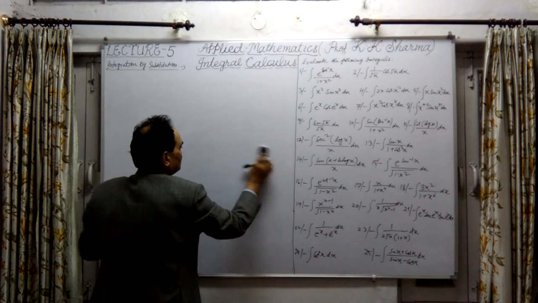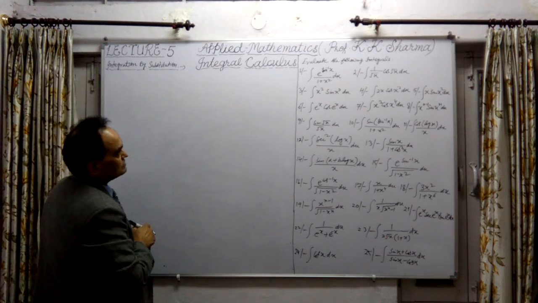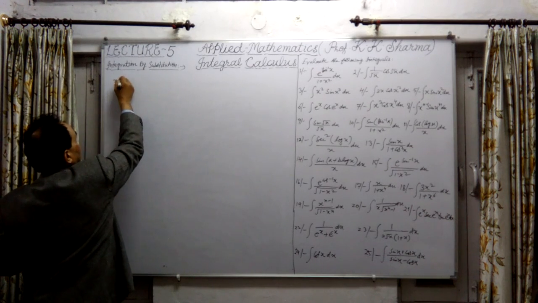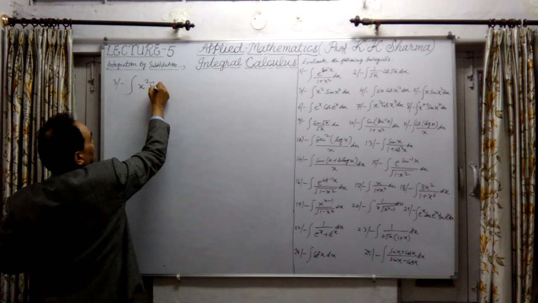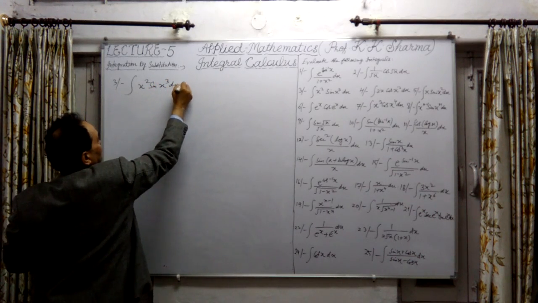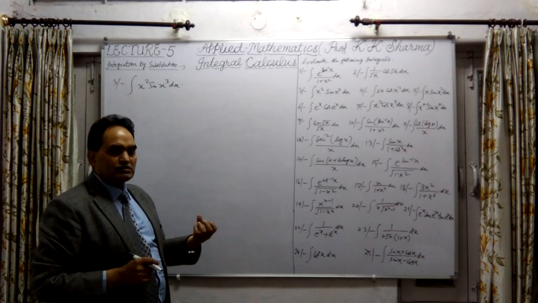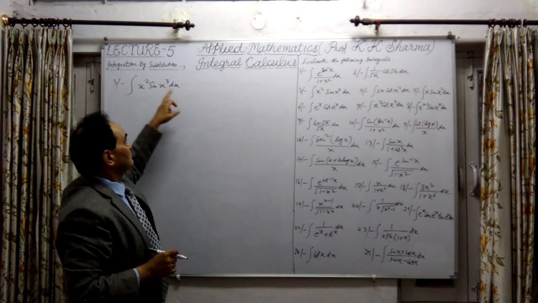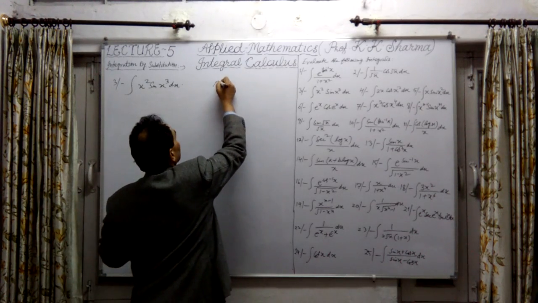Question number 3 says, integration of x square into sin x cube. Now we see that differentiation of x cube is 3 into x square. So x square into dx, we consider dt.